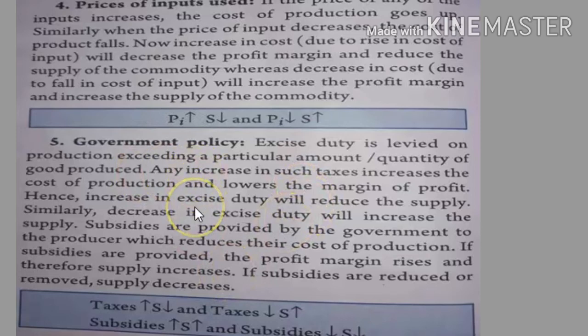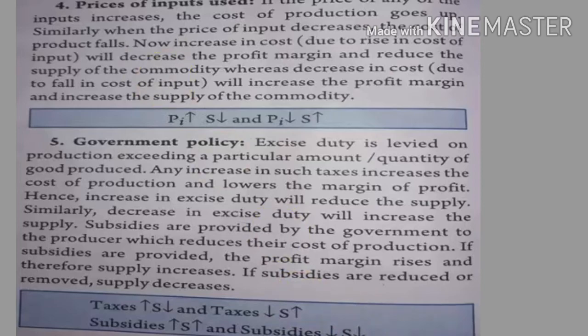So subsidies, if a government is giving them in favor of the producer, he will be having assistance from the government, and he will be producing more. And if subsidies are reduced or removed, he will decrease his production. As a result, supply decreases. So in the chart you can see here, taxes increase, supply decreases, and taxes decrease, supply increases. Subsidies increase, supply will increase, and subsidies decrease, supply will decrease. So subsidies have a direct relationship.